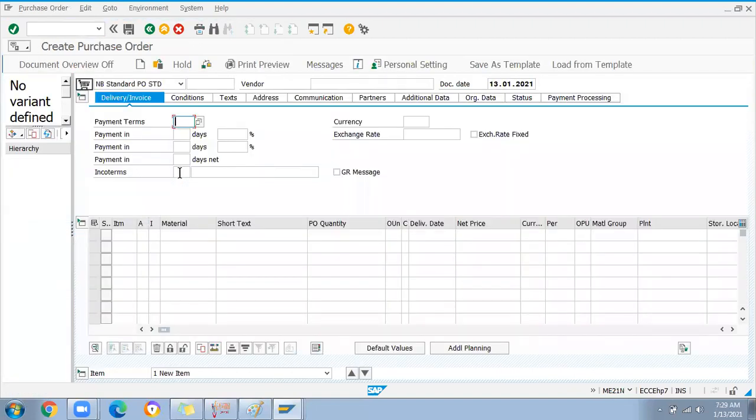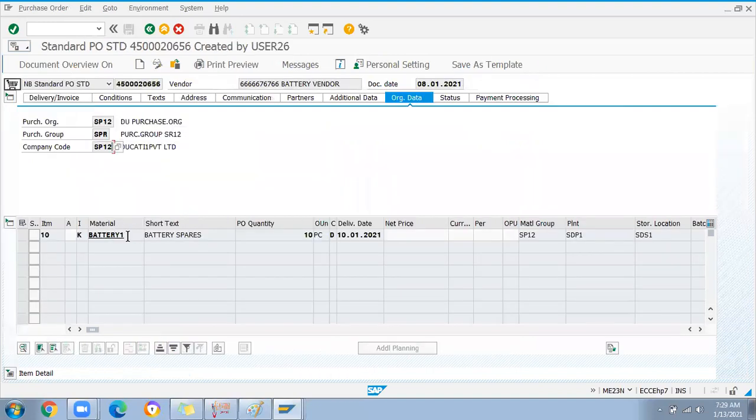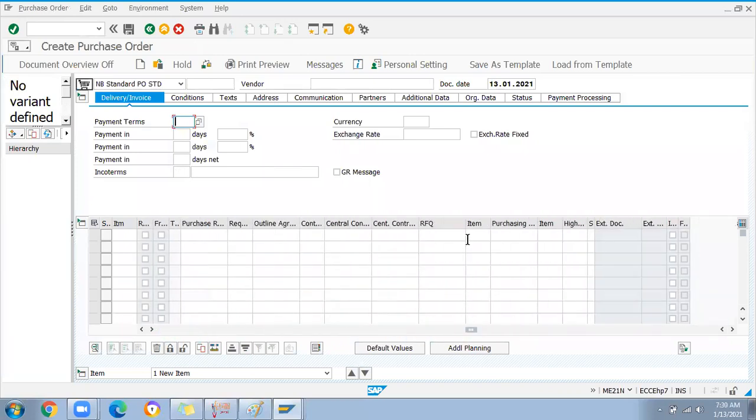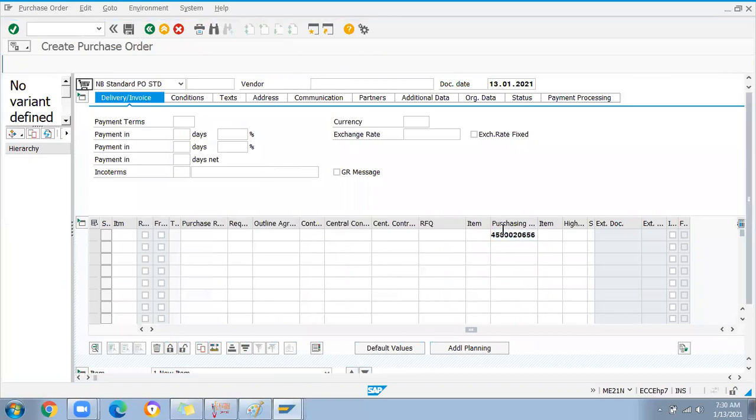Even you can create from the PR also. First you create a PR, a consignment PR, and from the consignment PR you can create a PO. But now I'll just show you how to create a PO with reference to the old PO. Quickly I can explain the process wise. So while you are creating, you create from scratch only.